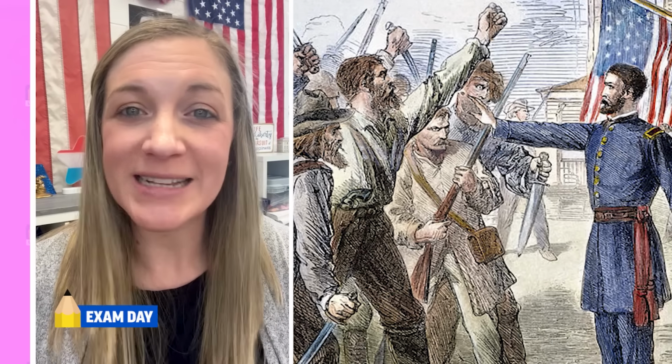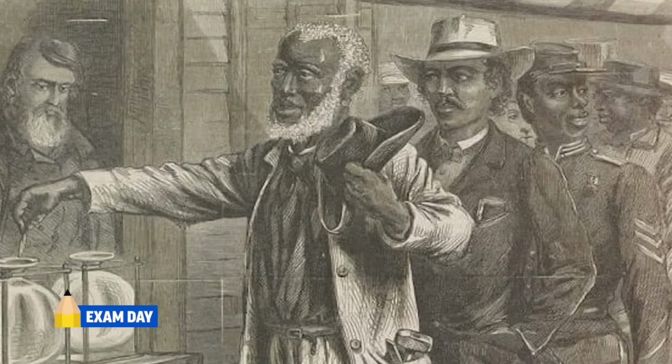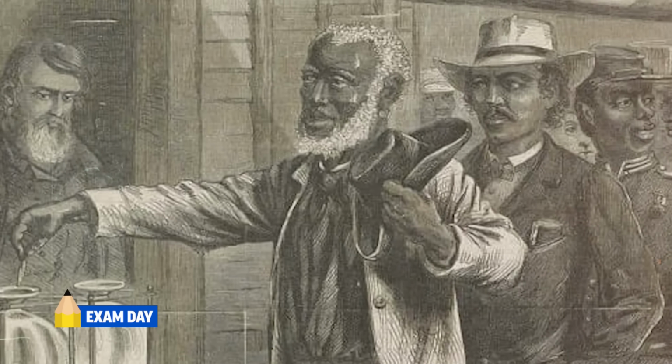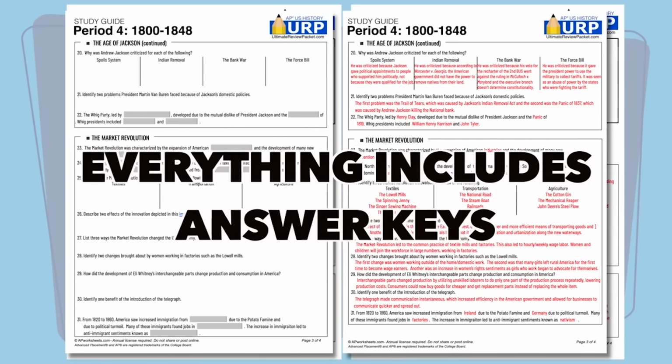And for change and continuity, you're most likely to be asked how Reconstruction changed or failed to change American society. So while there were successes like the Freedmen's Bureau, ultimately, it failed to provide long-term protection for African American rights.